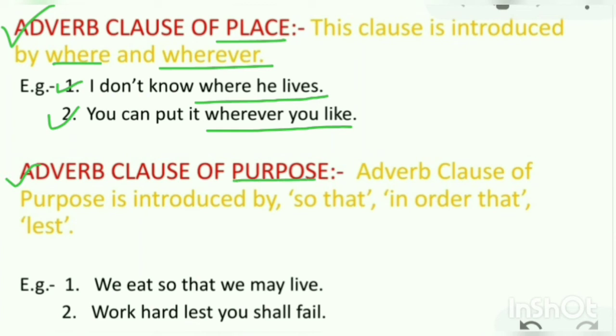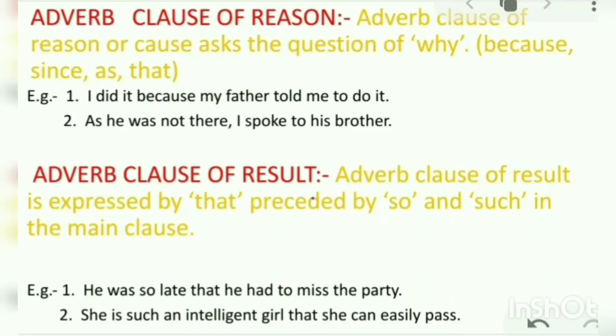Number 4, adverb clause of purpose. The adverb clause of purpose is introduced by so that, in order that or lest. Examples, we eat so that we may live. Why do we eat? To be alive. This is the purpose of eating. Work hard lest you shall fail. The purpose of working hard is to avoid failure. Understood?